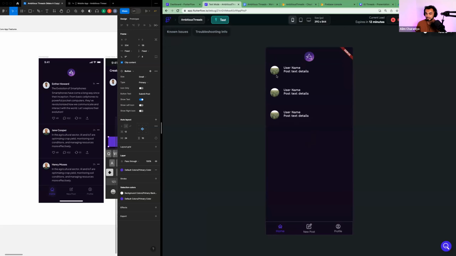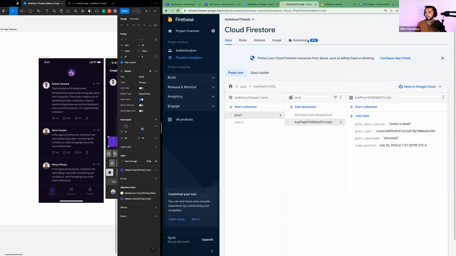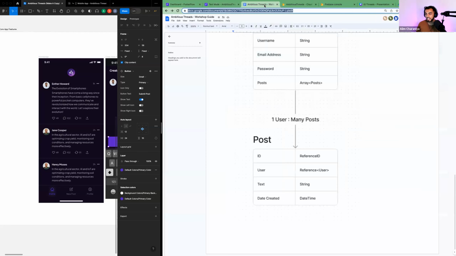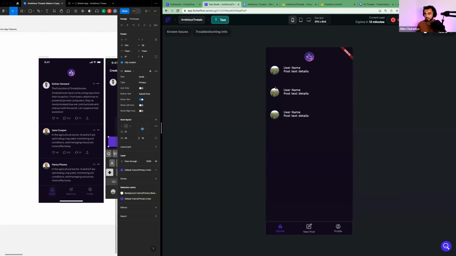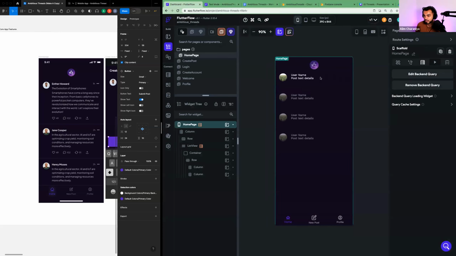Okay, cool. So see how 3 items just popped up? That's because there's 3 posts in our database. The more posts we have, the more items that are going to pop up. But what I want to do now is actually populate the data. Okay, so how do we do that?